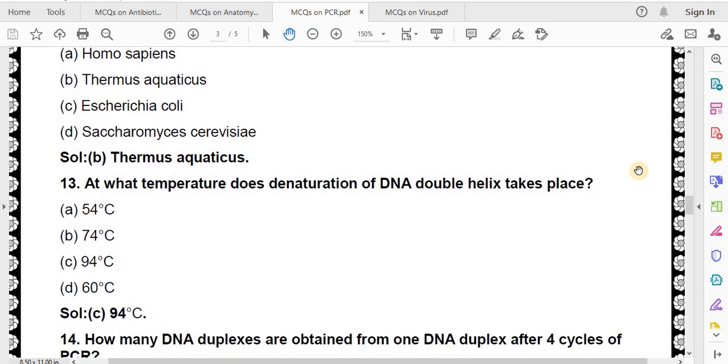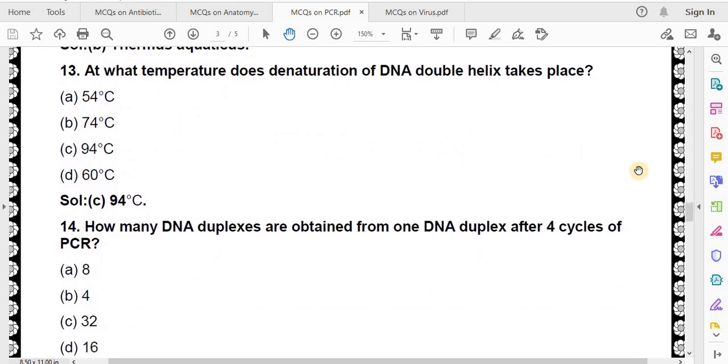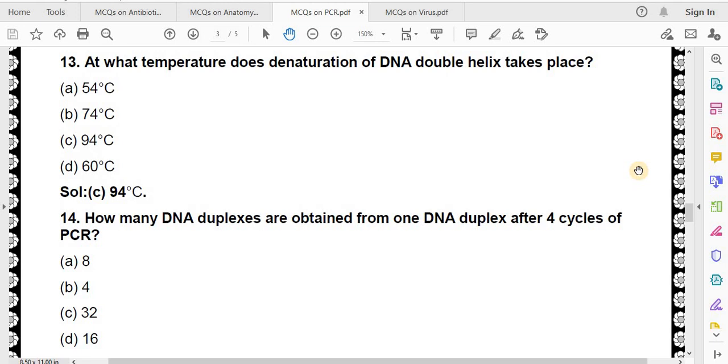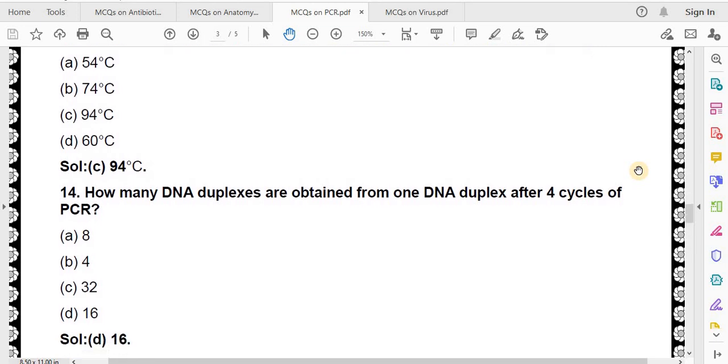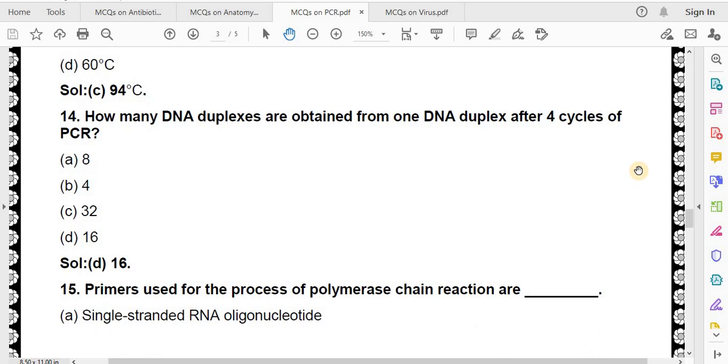Correct answer is 94 degrees centigrade. How many DNA duplexes are obtained from one DNA duplex after 4 cycles of PCR? 8, 4, 32, 60. Correct answer is 16.